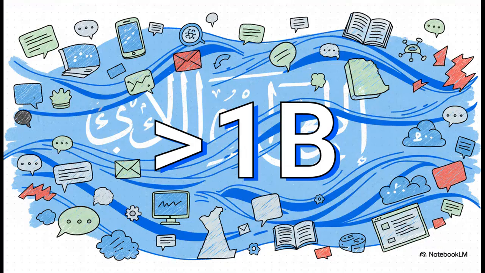Well, first, let's just talk about the sheer scale. Arabic is spoken by over 1 billion people. It's the official language in more than 20 countries. What that means is there's this enormous, constantly growing ocean of content online, from news comments to social media rants. The volume alone is just staggering.